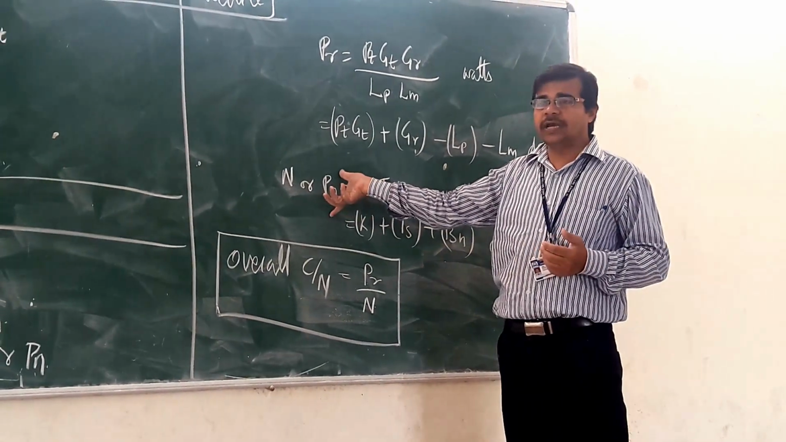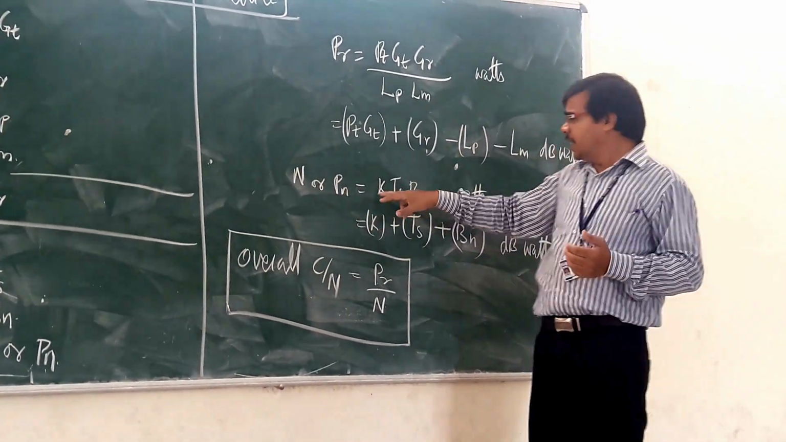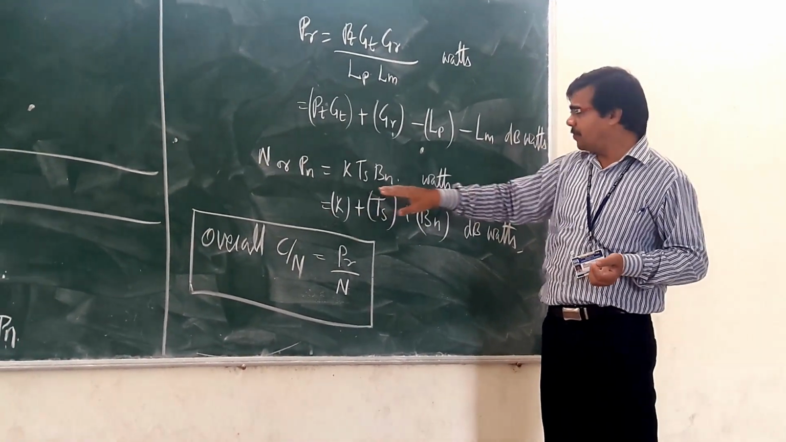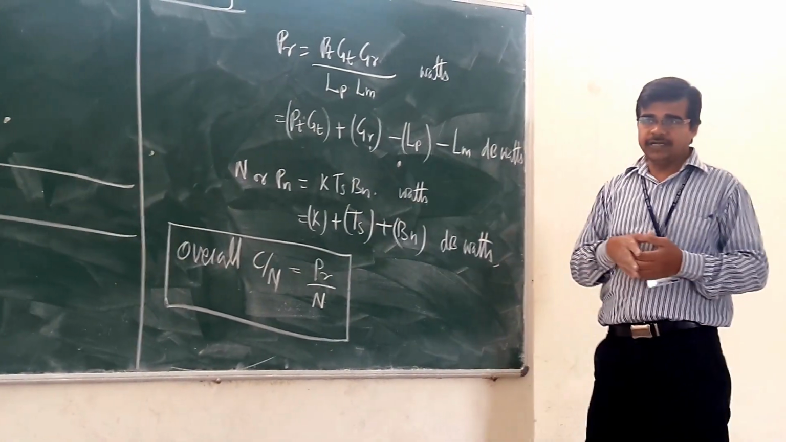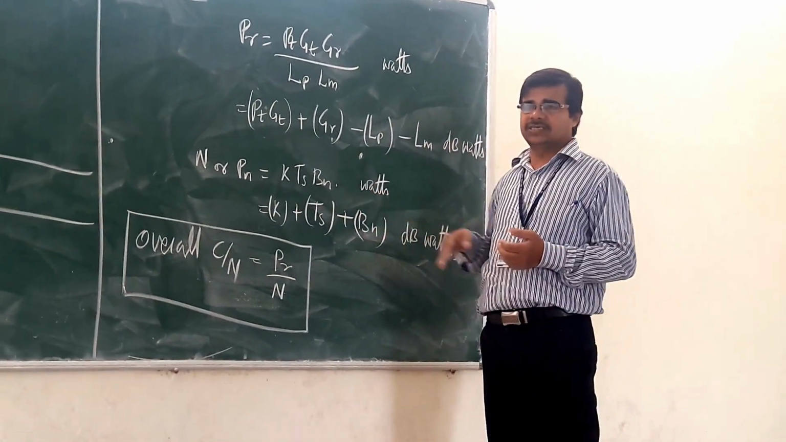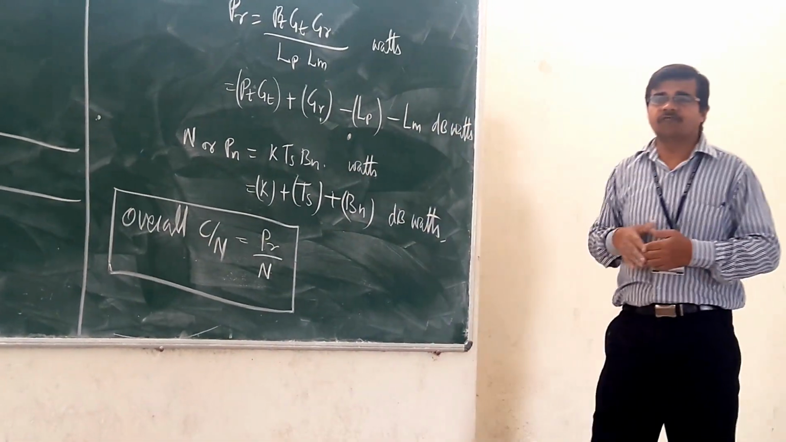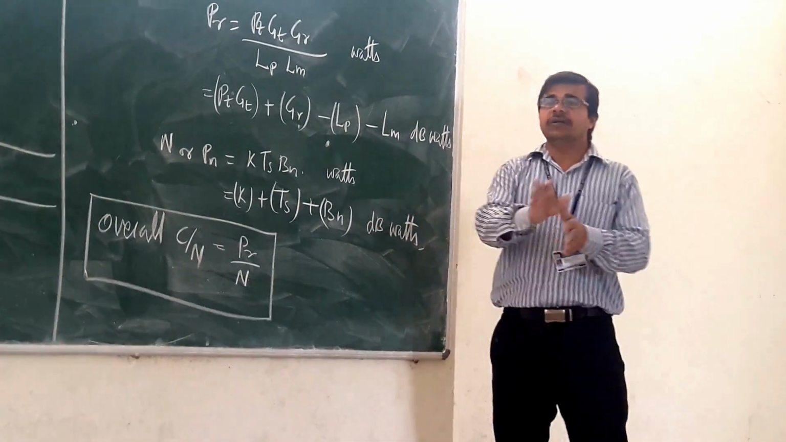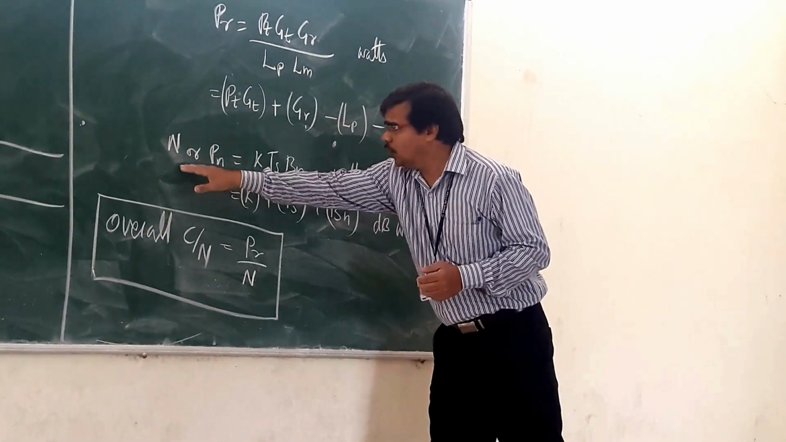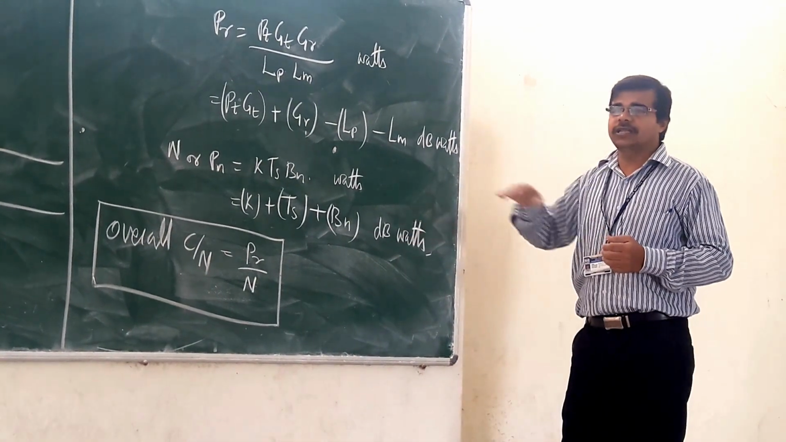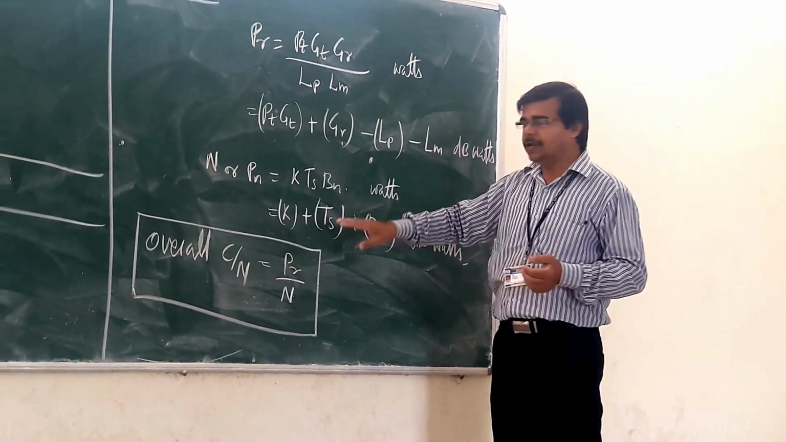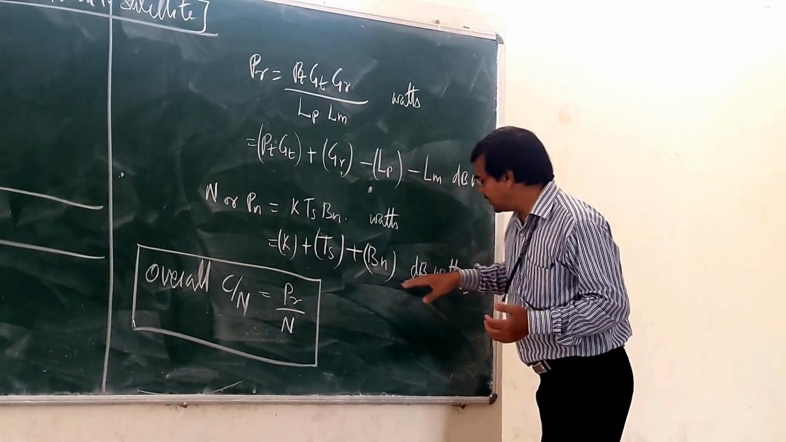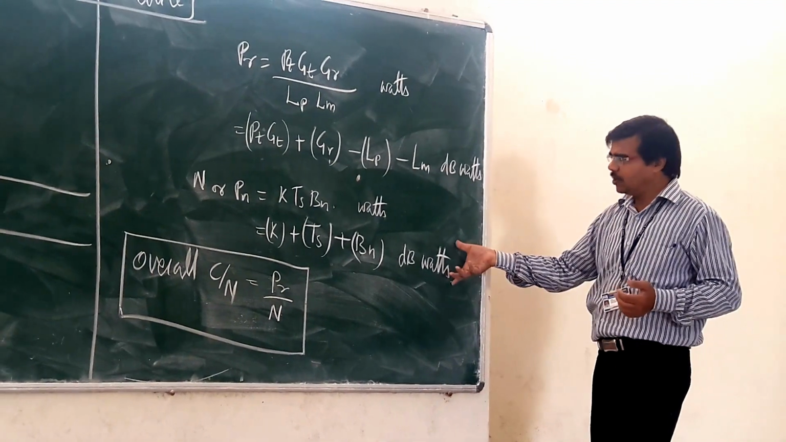Similarly, we can go for the noise power. What is the noise power? It is the product of the Boltzmann constant, the system temperature, and the noise bandwidth. So the product of all these gives the noise power in terms of watts. Whatever all these terms are, we will convert in terms of dB. So your noise power will be the summation of the Boltzmann constant, the system temperature, and the noise bandwidth. If you add all these, it will be in terms of dB.